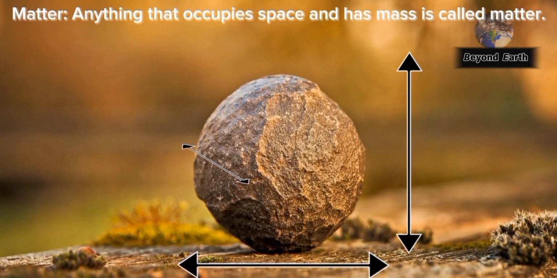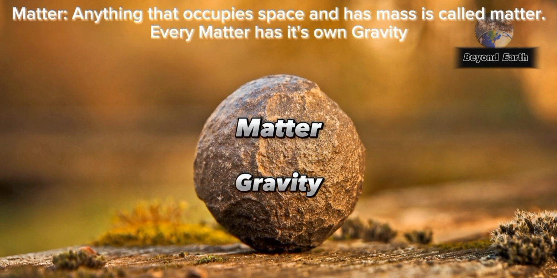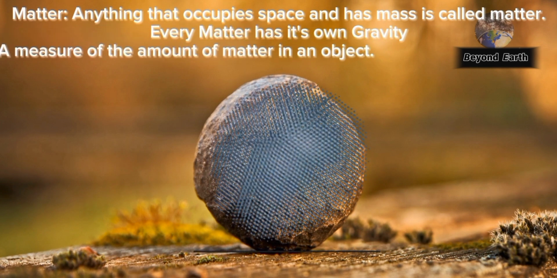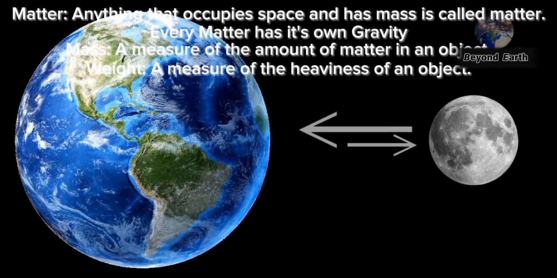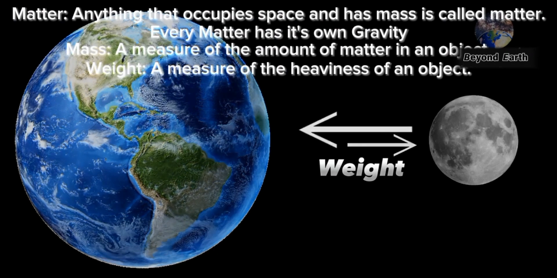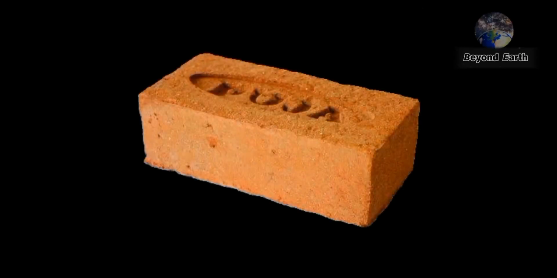Anything that occupies space is called matter. Matter has its own gravity. The amount of matter in an object is called mass. The gravitational pull between two objects is called weight. And the amount of space an object occupies is called its volume.